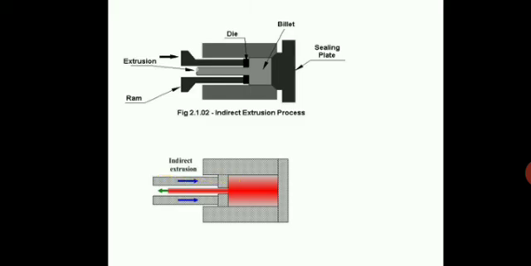Here also a hot billet is used. Unlike in the direct extrusion, here we use a hollow ram. Okay, look at the figure. You can see the ram is hollow here. The die is pushed into the billet by this hollow ram, and here less force is required when we compare to the direct extrusion.